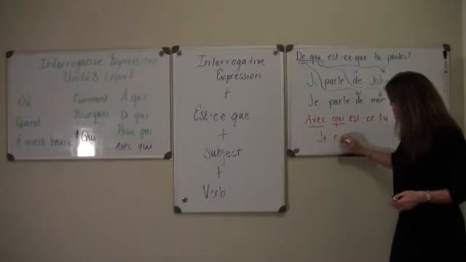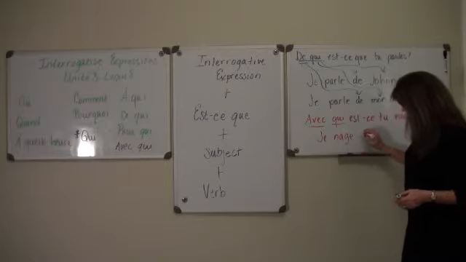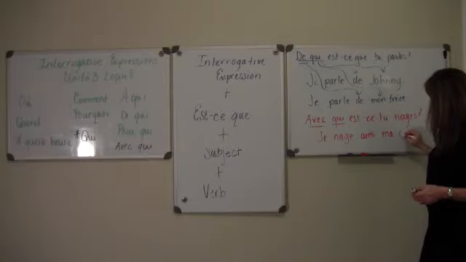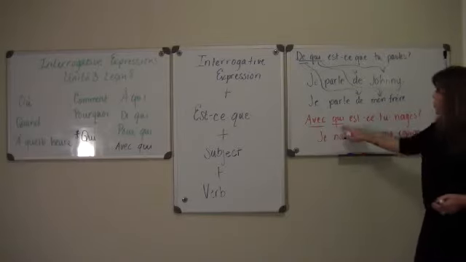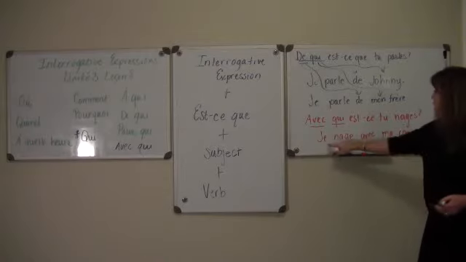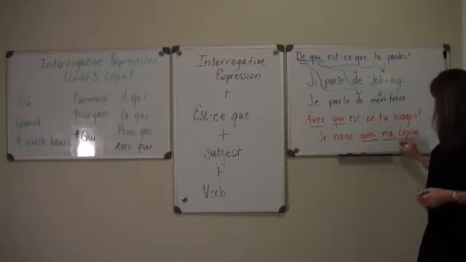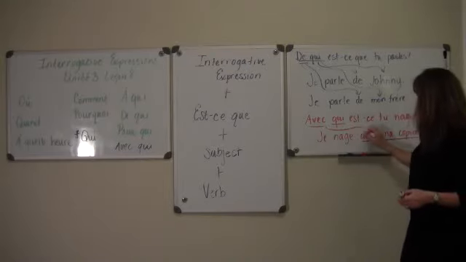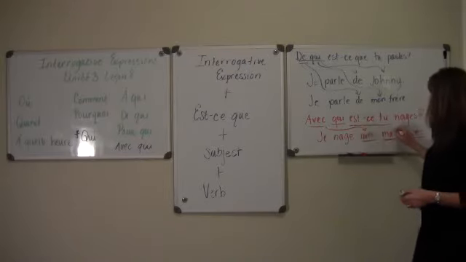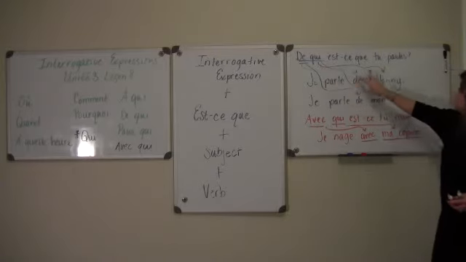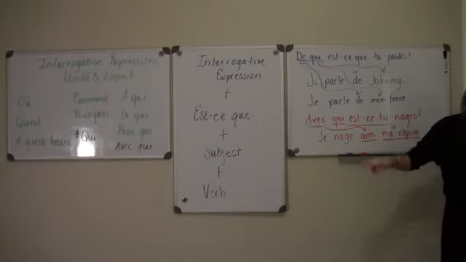Je nage avec ma copine. With whom are you swimming? I am swimming with my friend. Avec ma copine. Here's my avec, and here is my qui being answered. So as we learn these, you need to make sure that you see these items come back in your response.